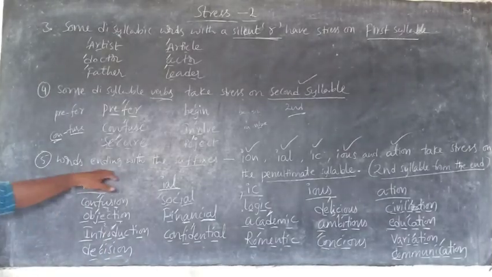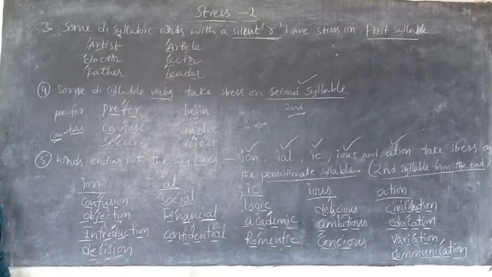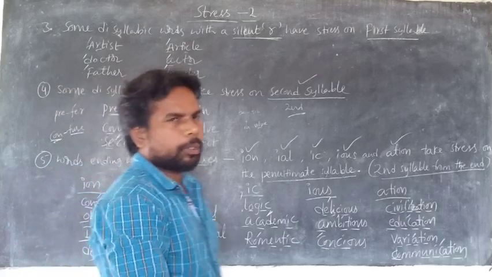The words ending with the suffixes like ION, IAL, IC, IOS, ATION take stress on the second syllable from the end. So confusion, social, logic, delicious, civilization. Okay, I hope you could understand these rules.